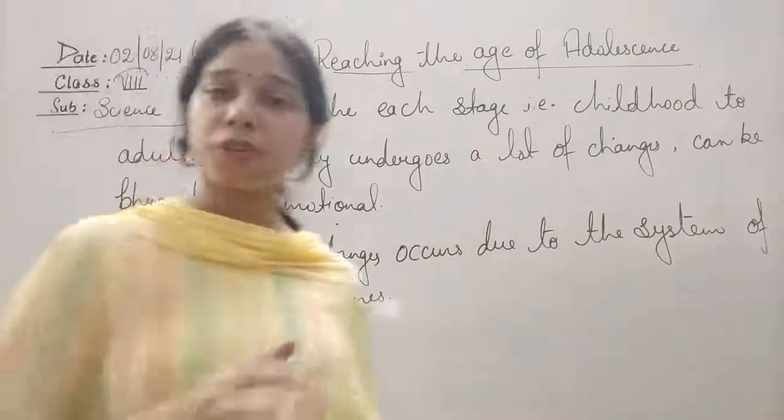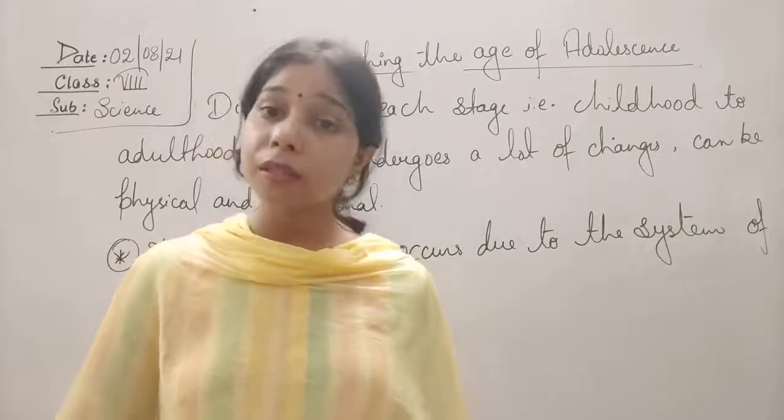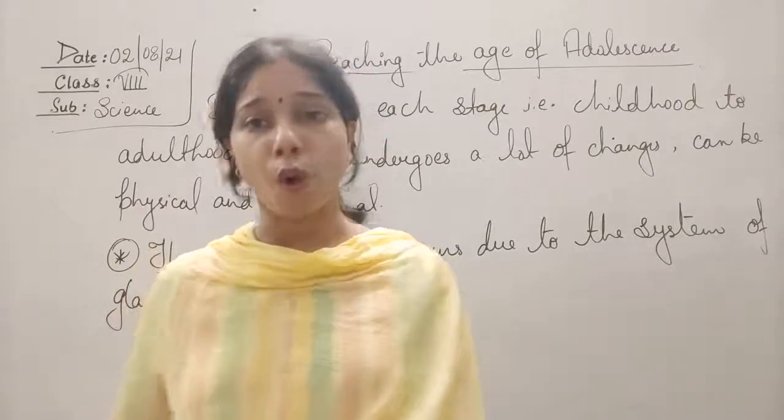So the changes which occur in the body basically occur due to the hormones. Now let us try to understand what a hormone is.